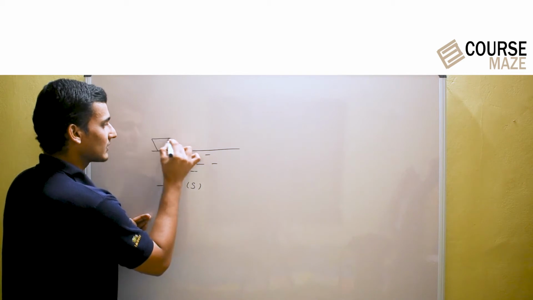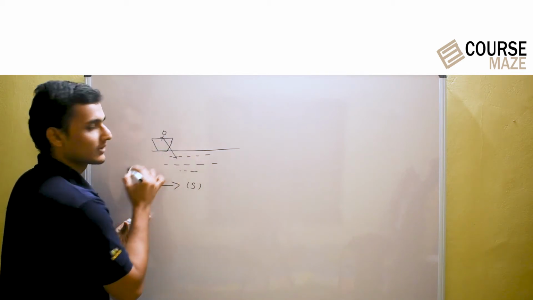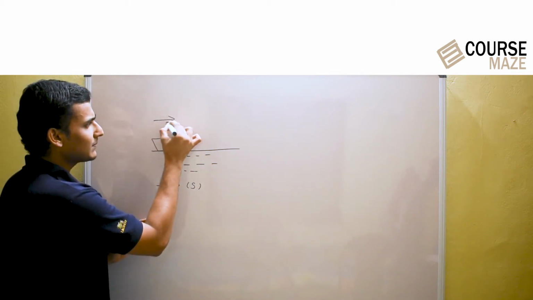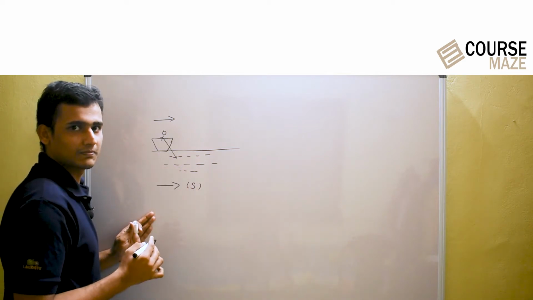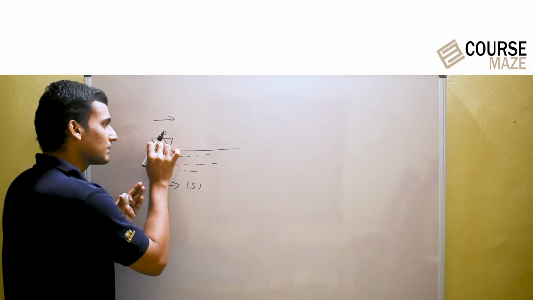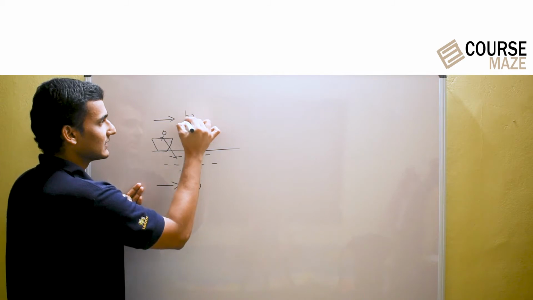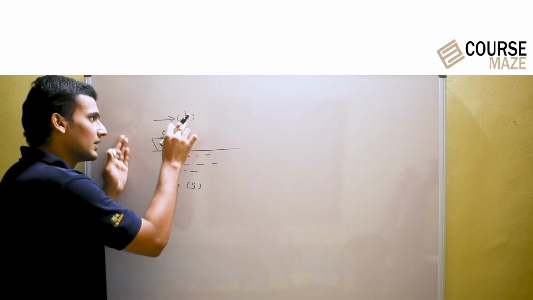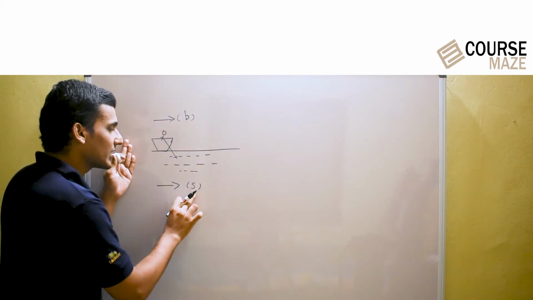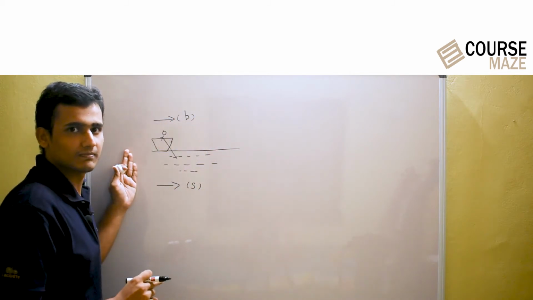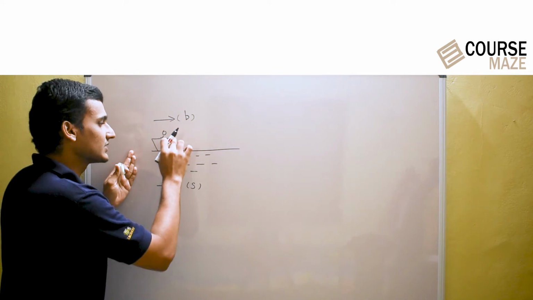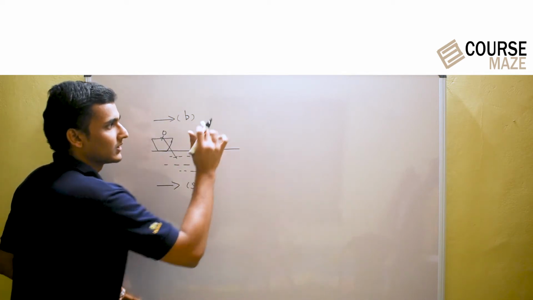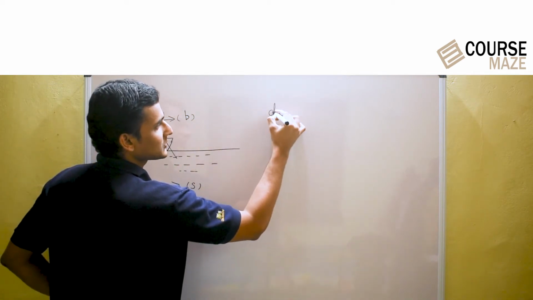Consider a boat traveling in the same direction as the stream. Let the speed of the boat be b. Now, the boat and the stream are in the same direction. That means the boat is in downstream and the speed is called as downstream speed d.